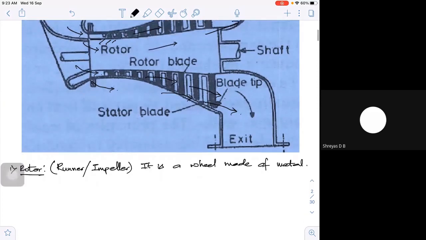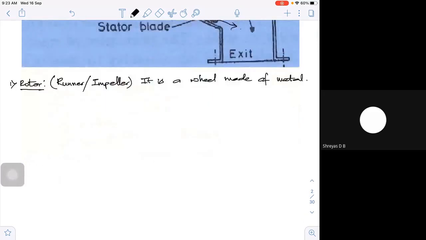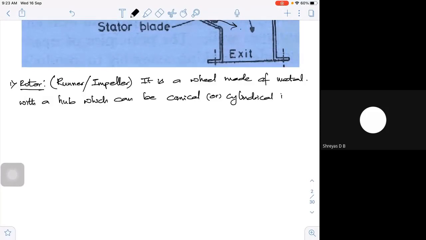It has a hub, and this hub can be cylindrical or conical in shape.